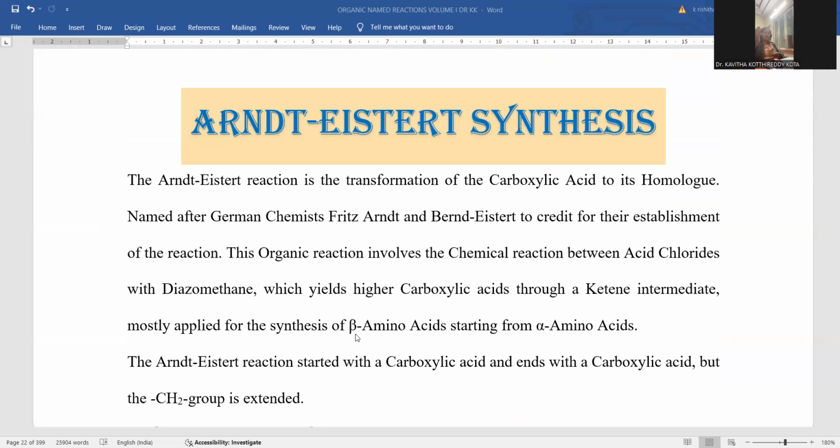In this series of named reactions we are conducting, one of the reactions got accomplished in this session. So in the next one, we are going to discuss ester synthesis, right?